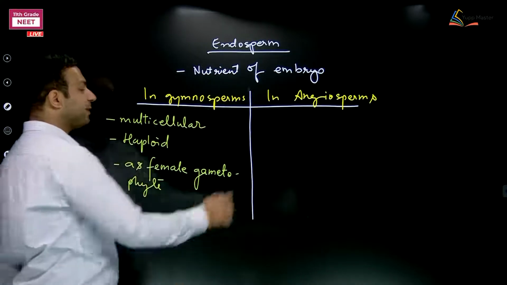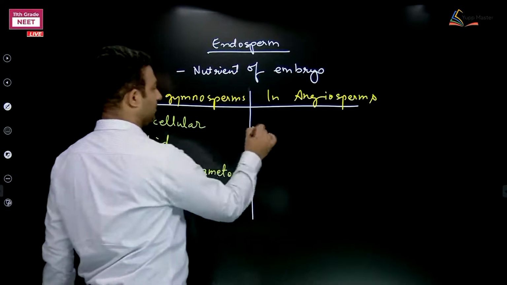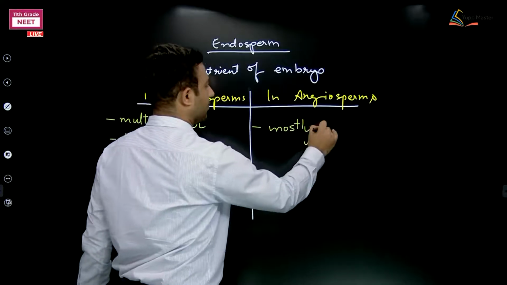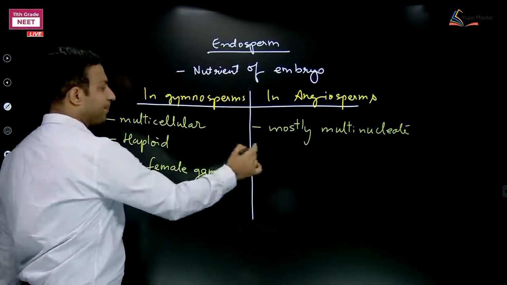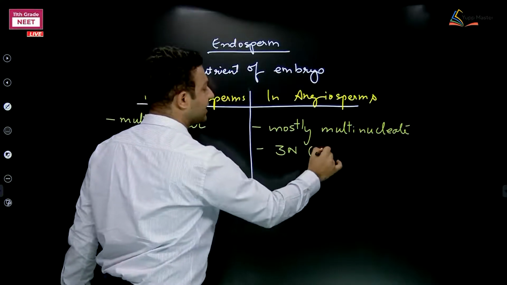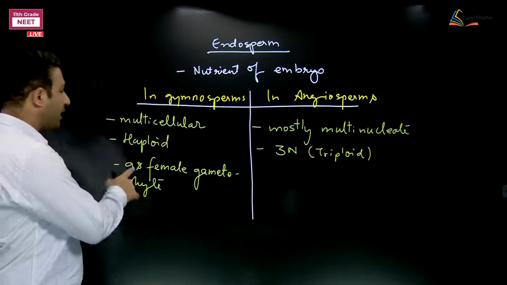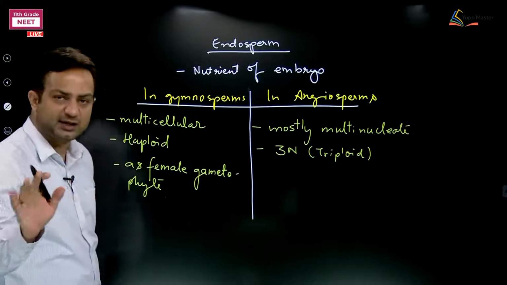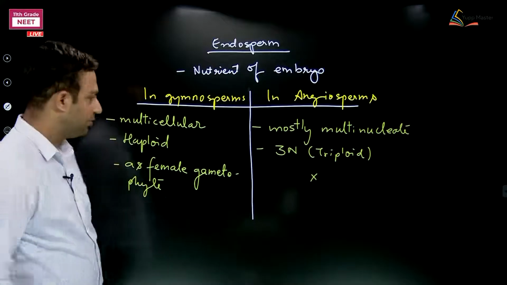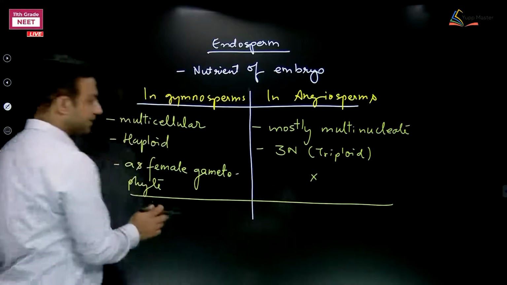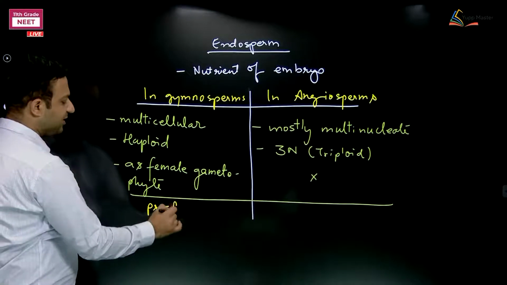Whereas in the cases of angiosperm, it is mostly multinucleate. The ploidy is 3N. You can write it as triploid. 2N is diploid, 3N is triploid. As formed as female gametophyte, it is not like this. Clear? The fate as gametophyte or sporophyte is not mentioned. Okay? For them, means gymnosperm, I can use the word pre-fertilization.